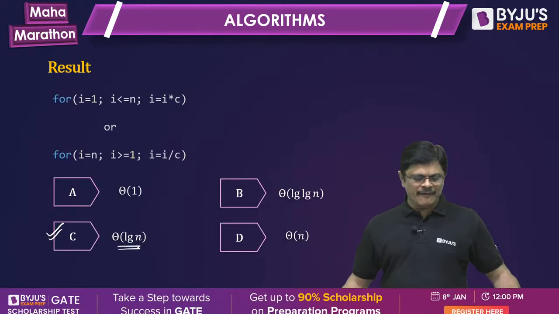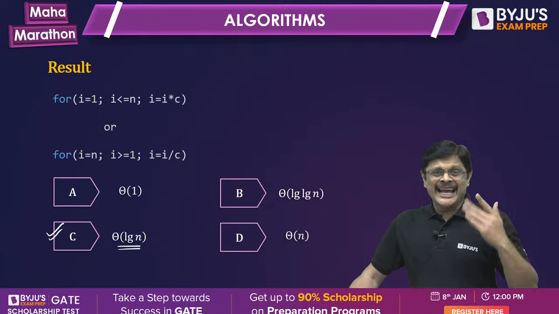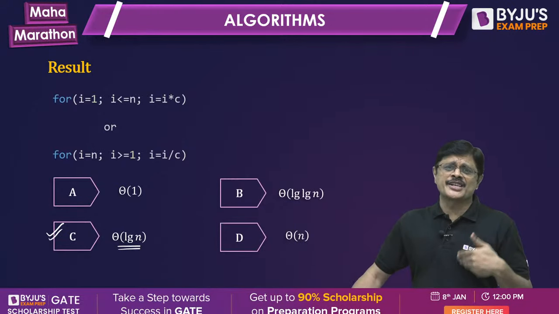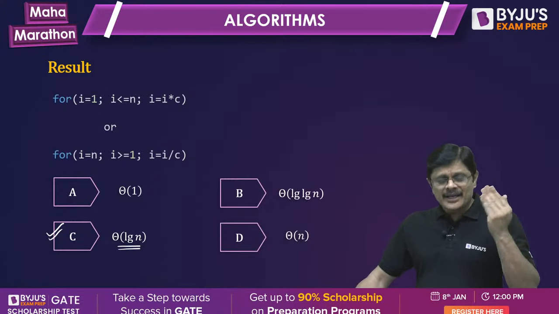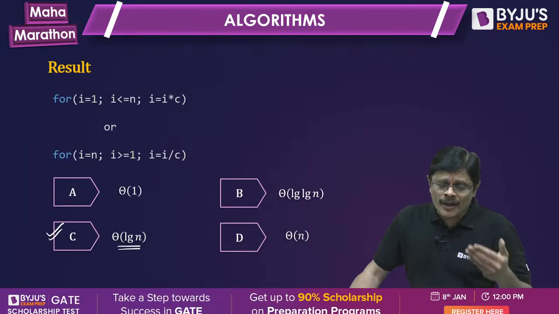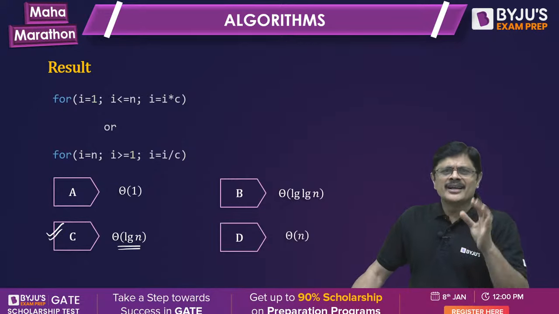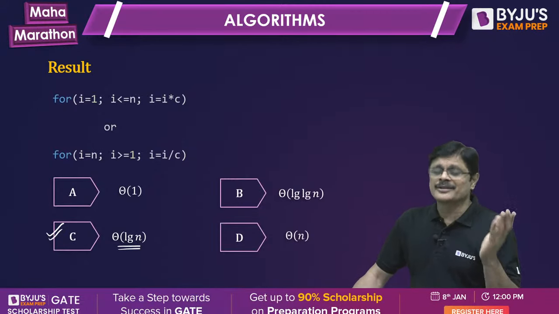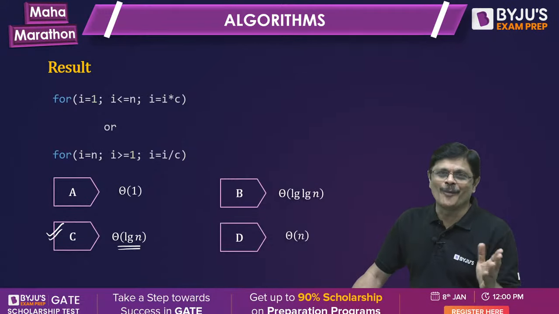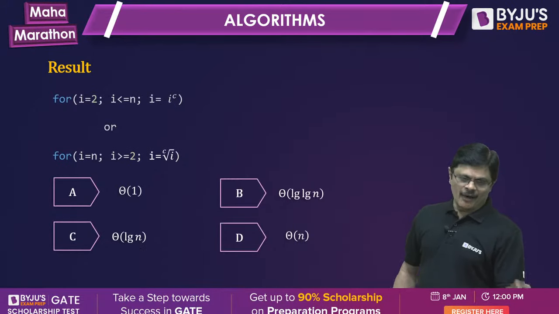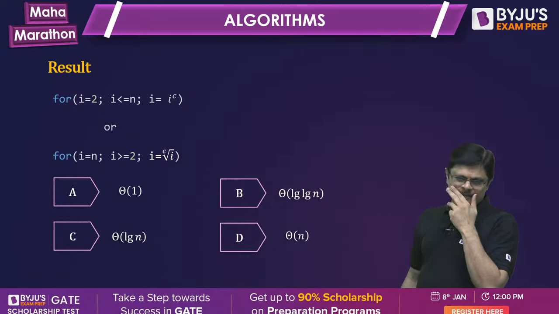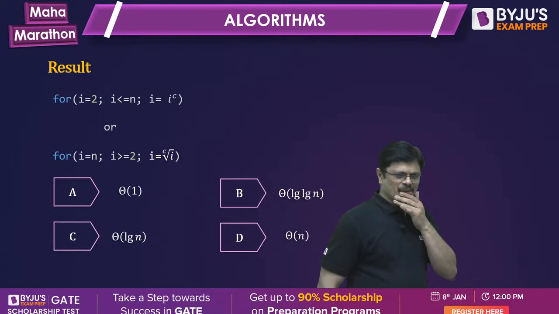So when you are going from 1 to n in multiples of any constant, 2, 3, 4, 5, or from n to 1 with division of a fixed constant, the complexity would be log n, my friend. The complexity would be log n. Now, what about the next one?